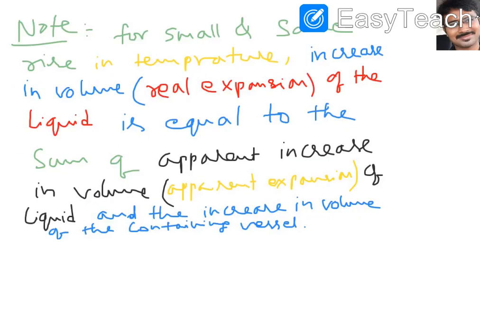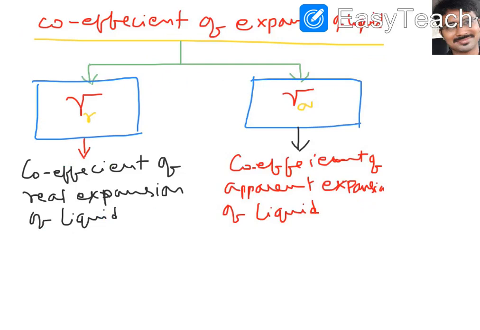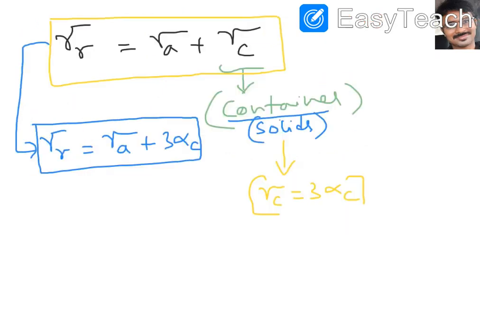Then we discussed that real expansion is equal to apparent expansion plus container expansion, and we have two types of coefficients, gamma R and gamma A. After that we said gamma R equals gamma A plus gamma C. Gamma C means the volume coefficient of container expansion. We can also write 3 alpha C, because the container is a solid, and solids also have linear expansion. In the solids topic we discussed gamma equals 3 alpha, so gamma of container equals 3 alpha of container. So gamma R equals gamma A plus 3 alpha C. I hope you are clear with this one now.